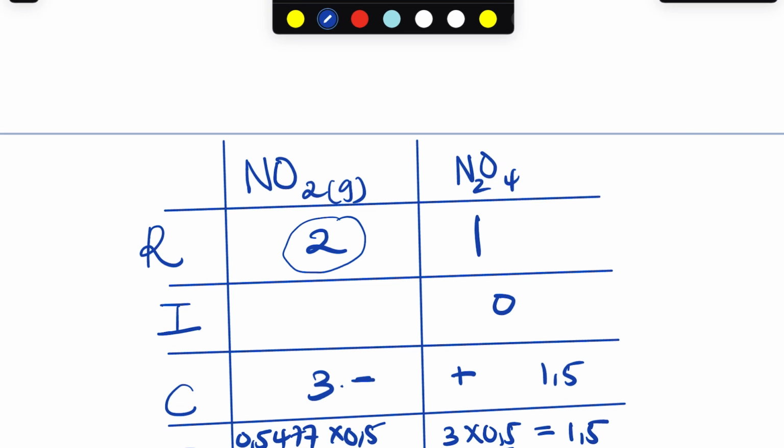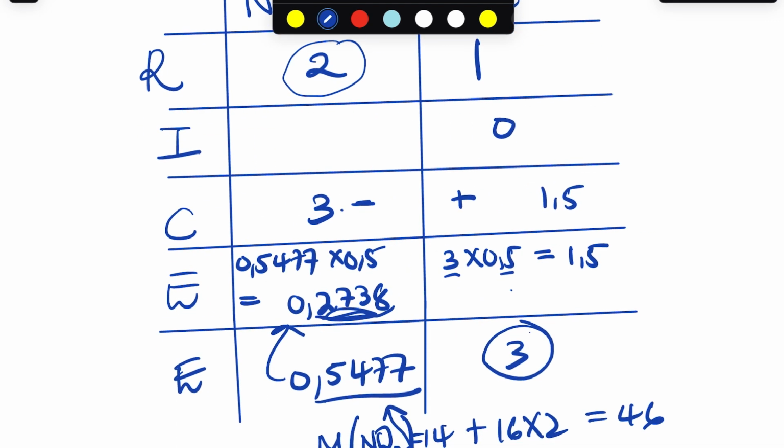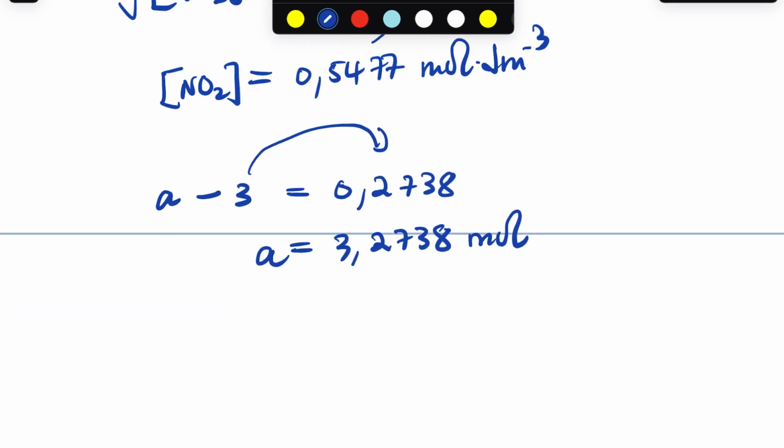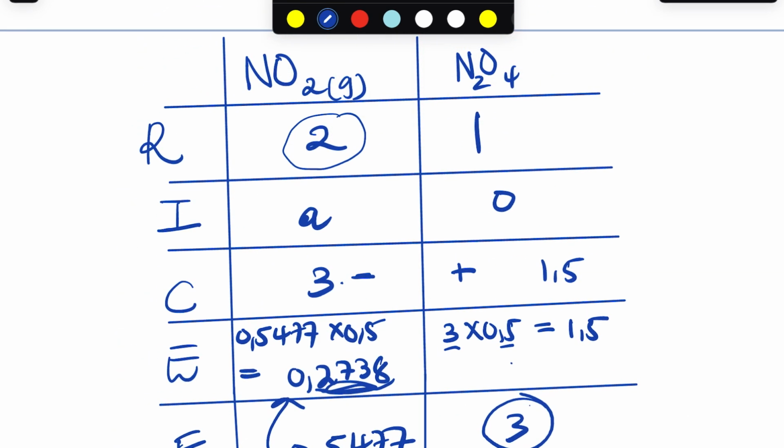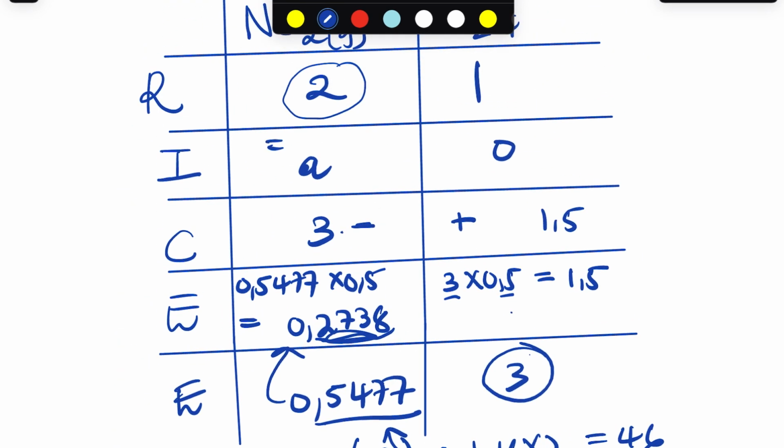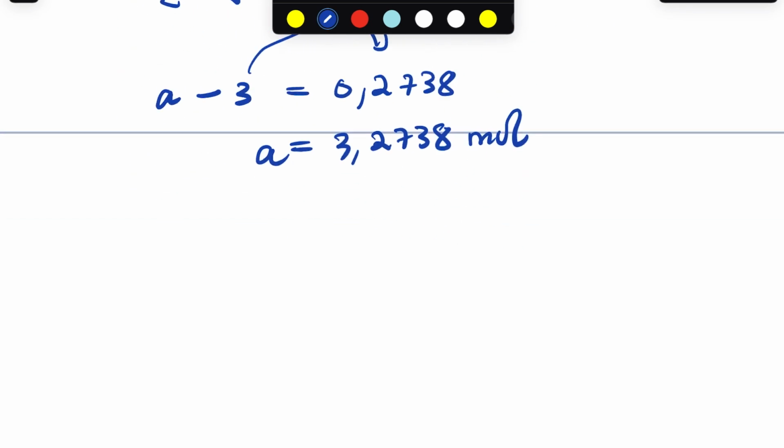So basically what you do here, you say A minus 3. No, what am I doing? I'm looking for this, right? I'm looking for the initial. Normally you used to say that, yeah. We say it's A, right? So the initial number of moles now is going to be 3.2738, right? We got it.